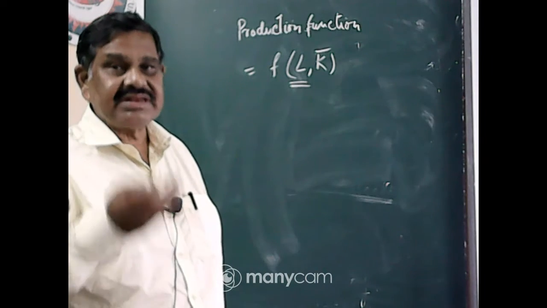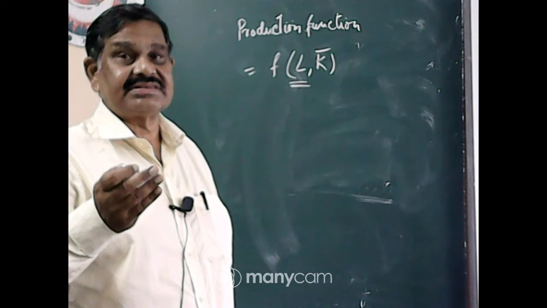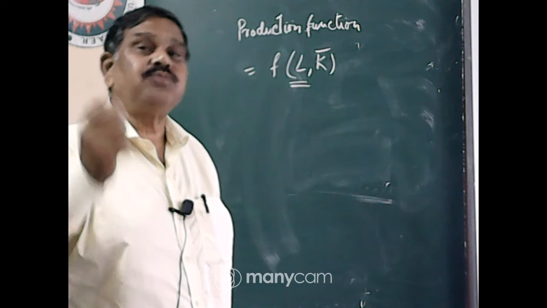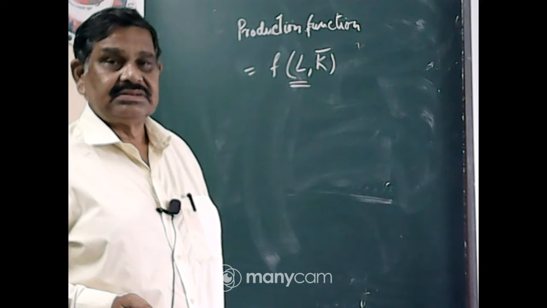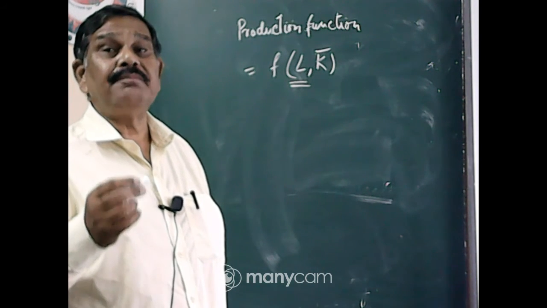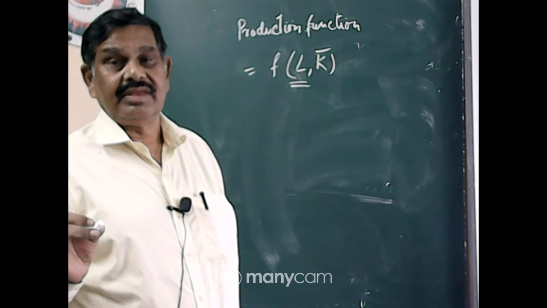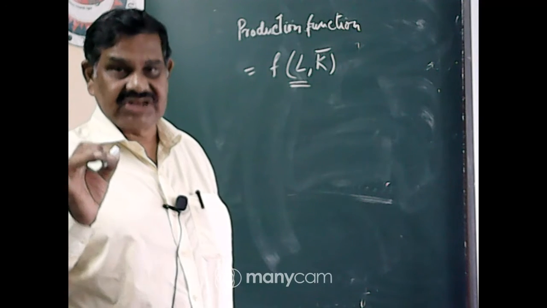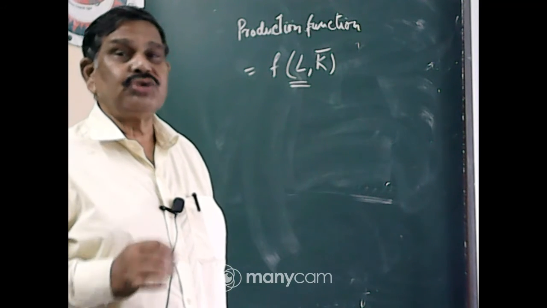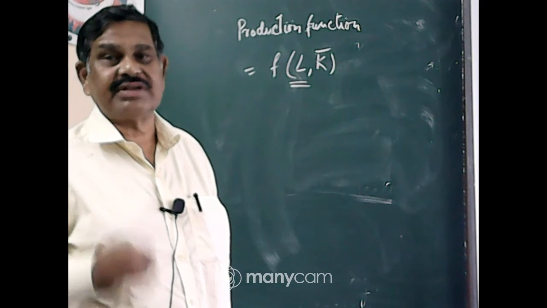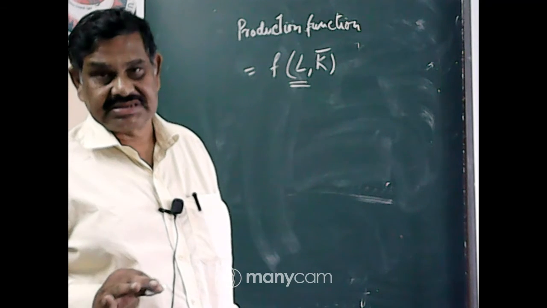If labor increases, production also increases, up to the point where full employment is reached. If full employment is reached and the producer uses more labor, the production will not increase.